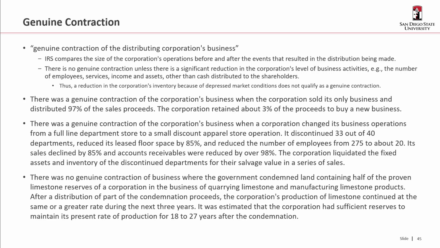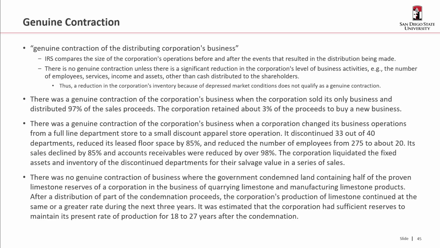There was a genuine contraction of the corporation's business when it changed its business operations from a full-line department store to a small discount apparel store operation. And as part of that, it discontinued 33 out of 40 departments. It reduced its leased floor space by 85%, reduced the number of employees from 275 to 20. Its sales declined 85%, and AR was reduced by over 98%. And the corporation liquidated the fixed assets and inventory of the discontinued departments for their salvage value in a series of sales. That sounds like a genuine contraction, and it is.